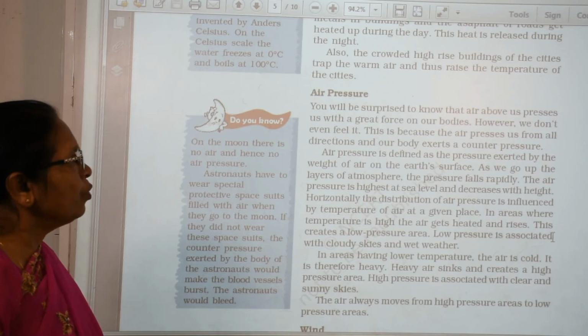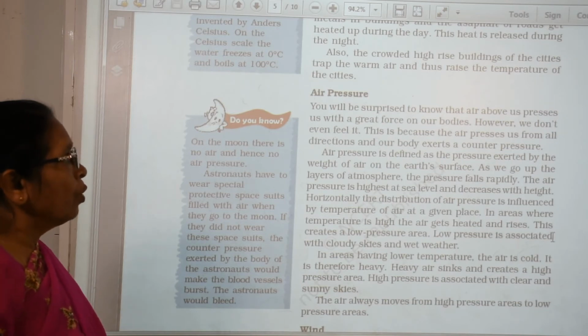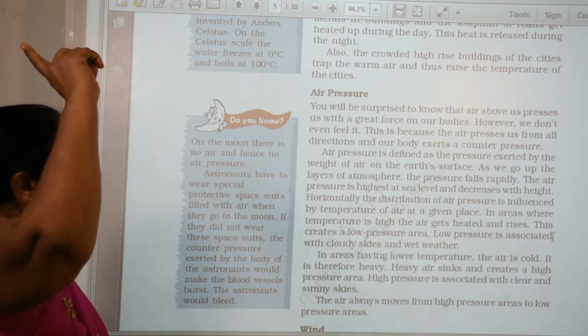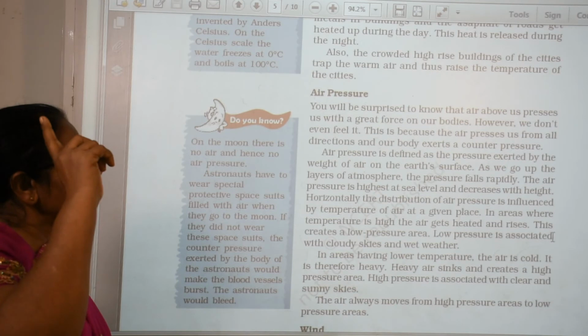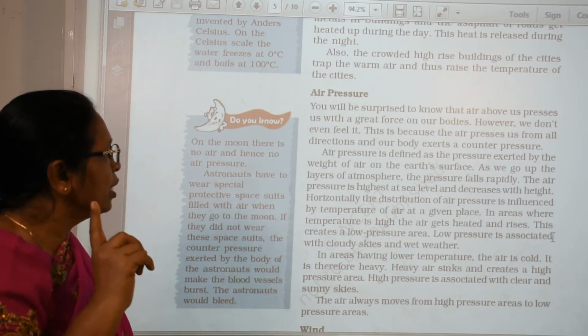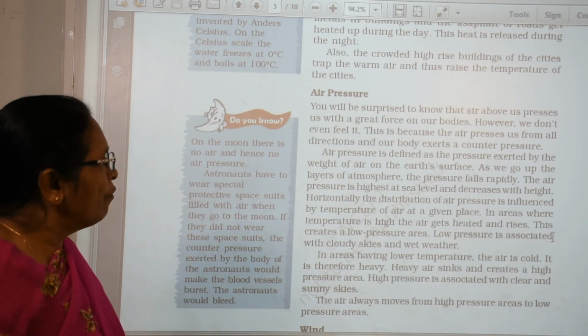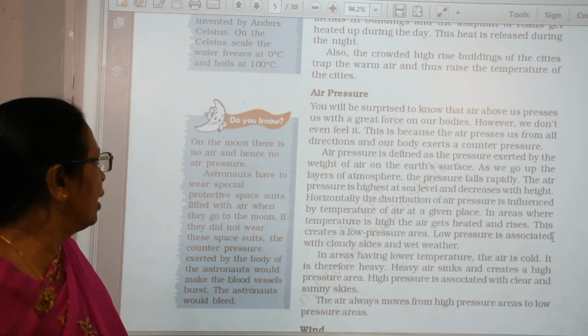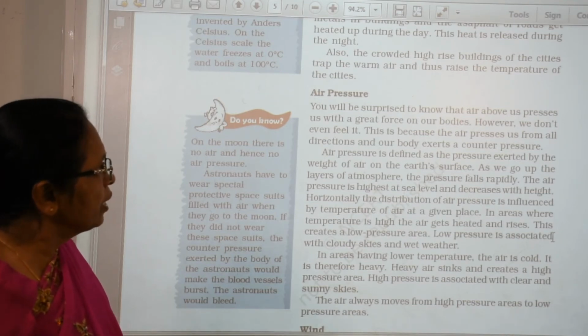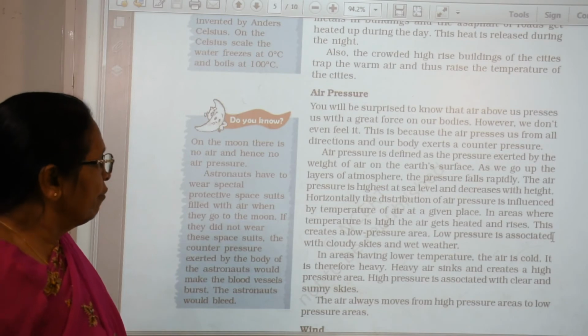As we go higher through the layers of the atmosphere, the pressure falls. The air pressure is highest at sea level and decreases with height.